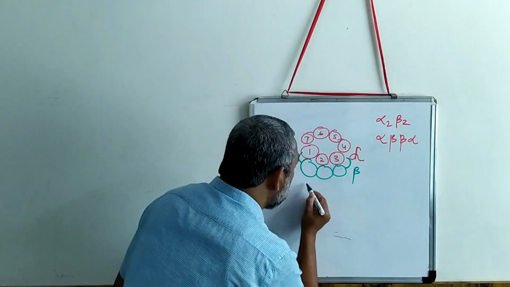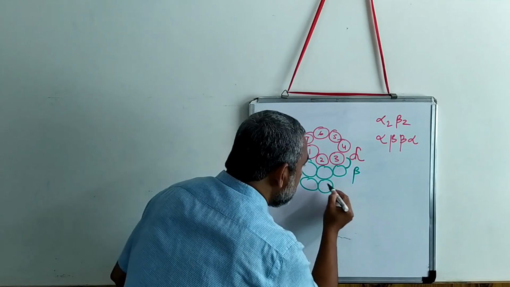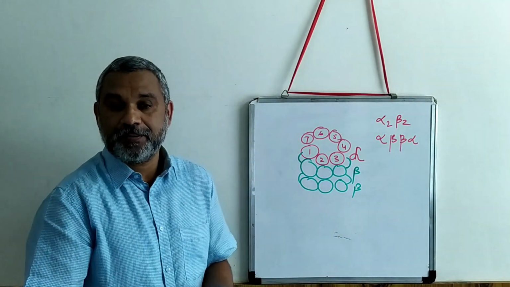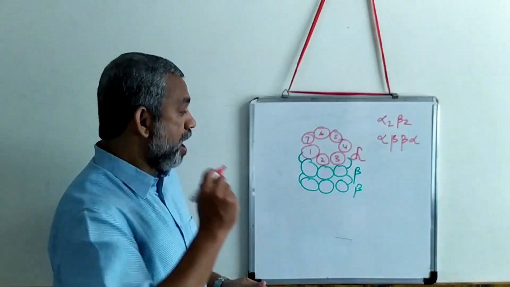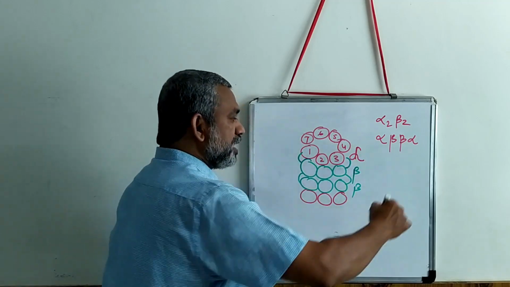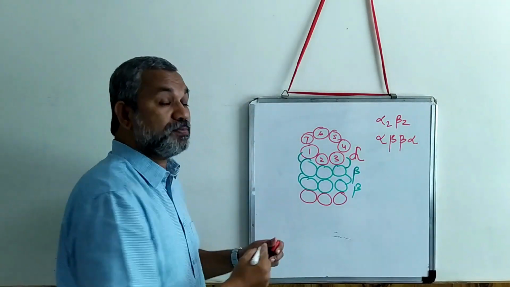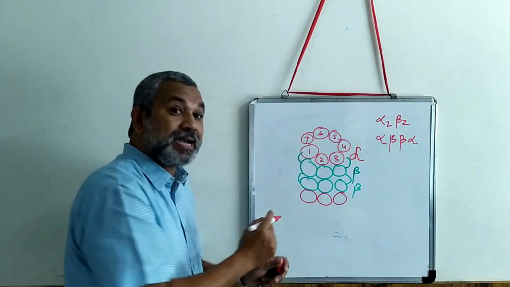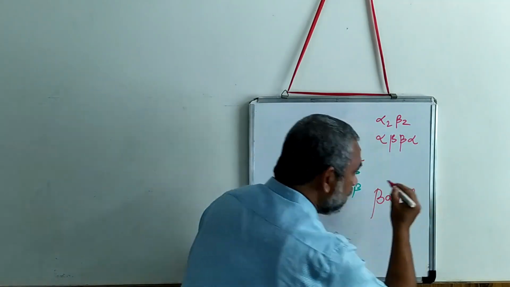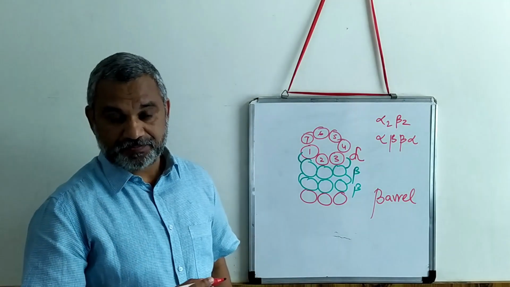Next is also another beta subunit, and the next is an alpha subunit. So that will be 1, 2, 3 and continues, and totally it forms a 7 subunit barrel. It forms a barrel structure.